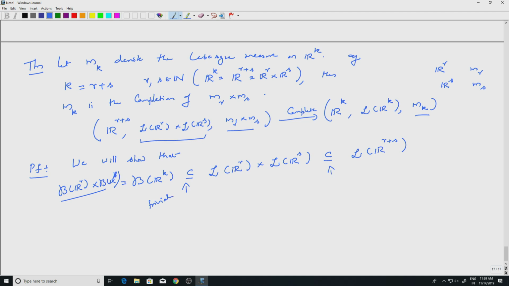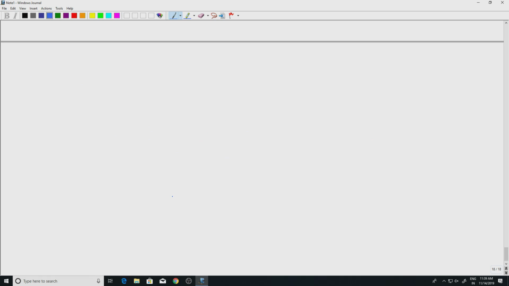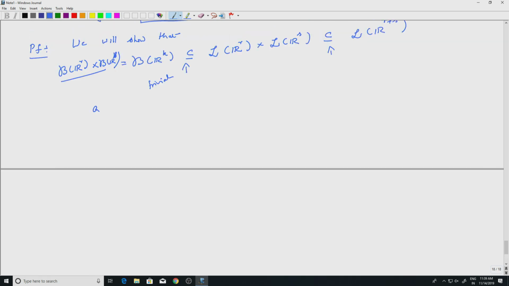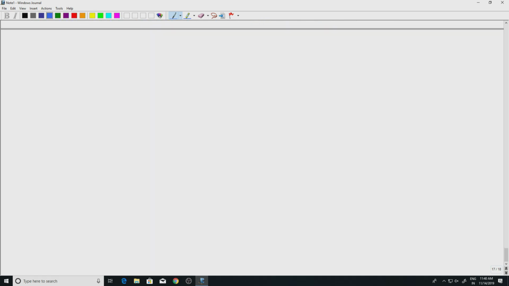Okay, and so one more sentence here: the k-dimensional Lebesgue measure, so that is on R^r plus s, right. You restrict that to the smaller sigma algebra, L(R^r) cross L(R^s), then this is equal to the product measure on this space, m_r cross m_s. Okay, so that is a very easy equality to see, because that is how the product measures are defined, right. You look at measures on each component and then multiply. So let's start with that.